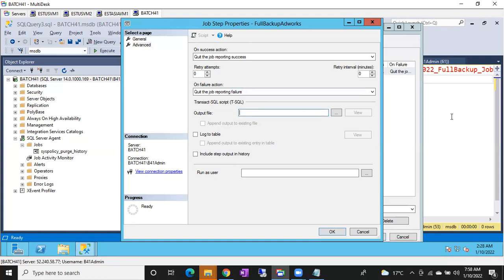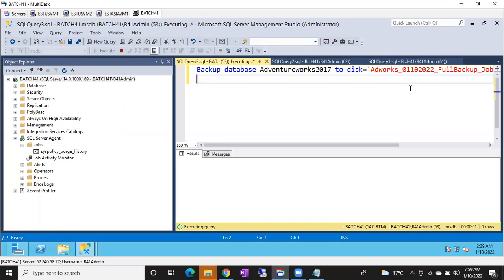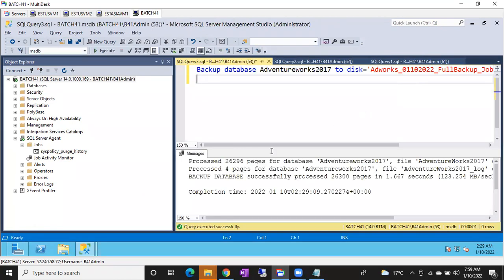You can log the output, guys. What is the output for this? Can anyone tell me what is the output for this query? Backup file, yeah. What will you get? Backup completed successfully, and this many pages are backed up. Like this, you will get the output, right?